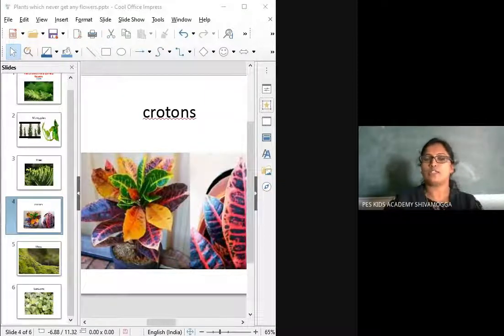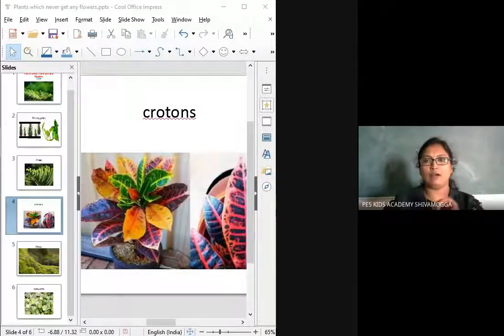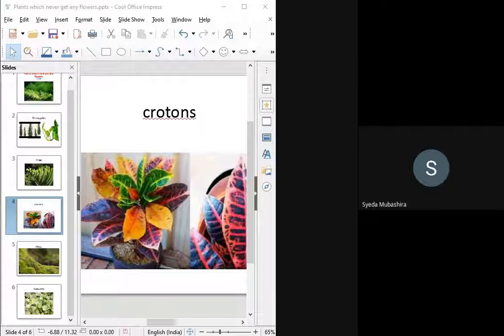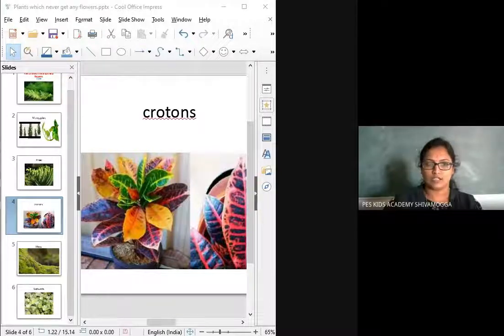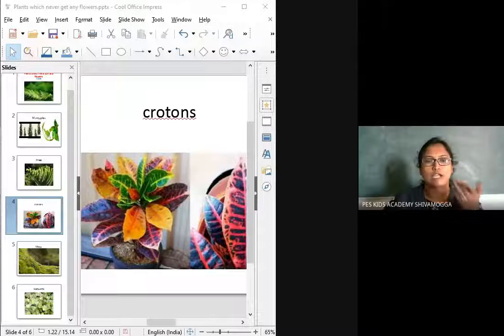The beetle leaf plant will produce flowers. You search many more. You go to the garden. Write the names of plants which never produce any sort of flowers and send it to me.